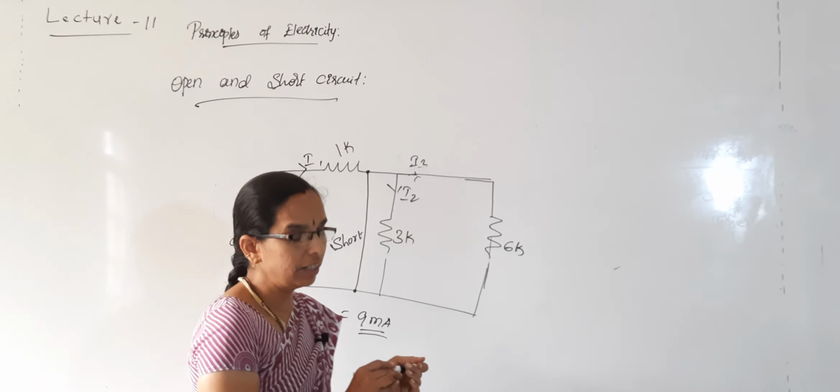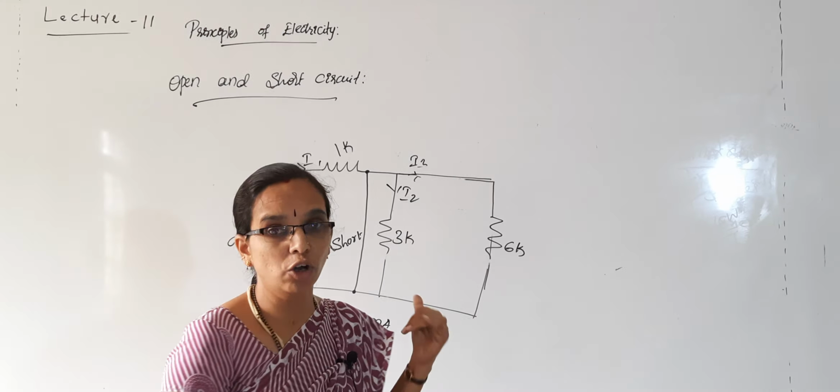What about when it is in normal condition? 3 milliamperes was the current flowing. But when a short occurs, these two resistors are considered as 0, and it will be only a single resistance series circuit. So whenever a short occurs, excess current will be flowing.